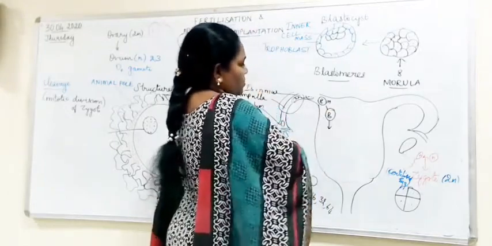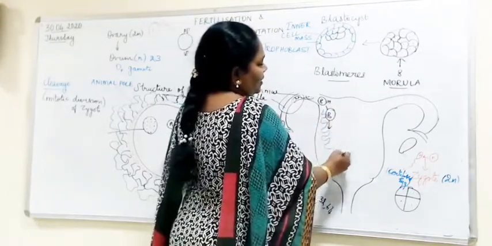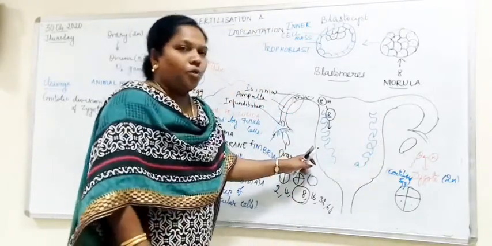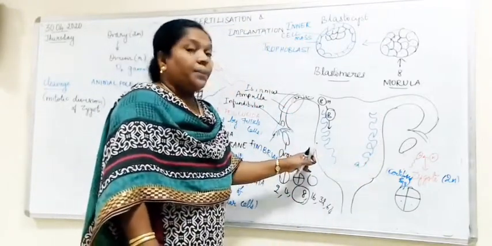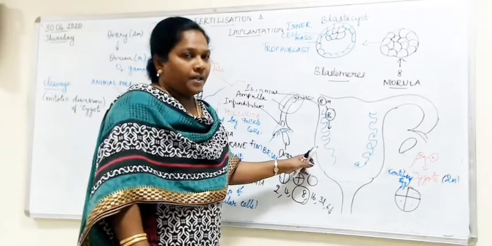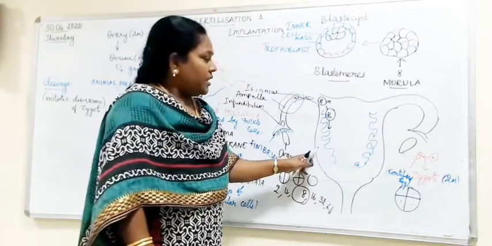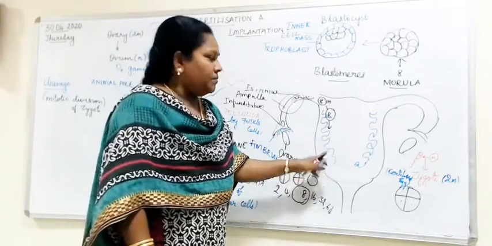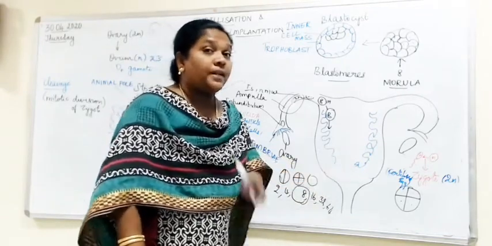Okay. This blastocyst will get embedded in the inner layer of the uterus. We have learned, is it not? The outer layer of the uterus is called as what? Perimetrium. I hope you understand. Right? The middle layer is called as myometrium and the inner layer of the uterus is called as endometrium.